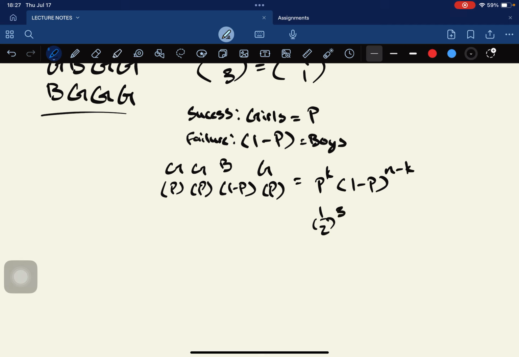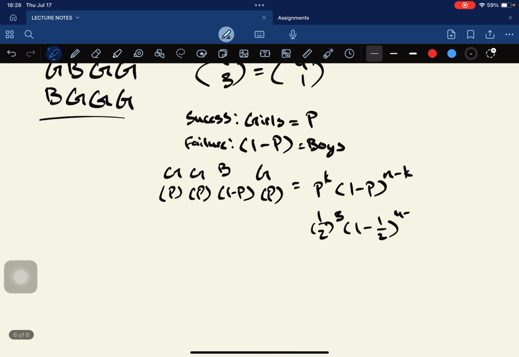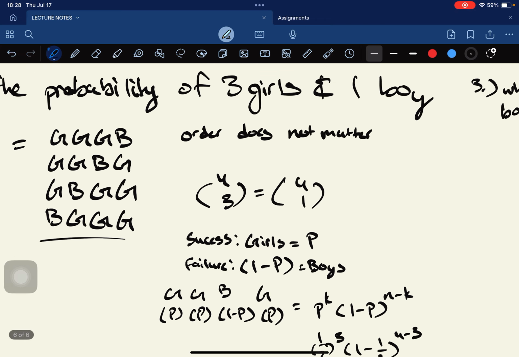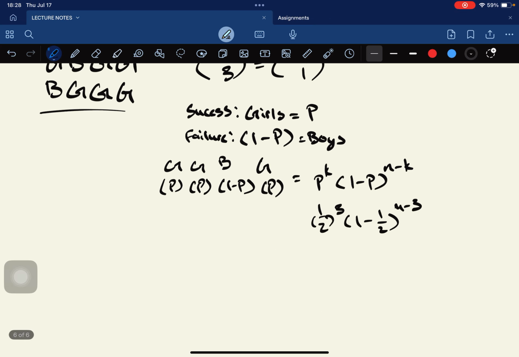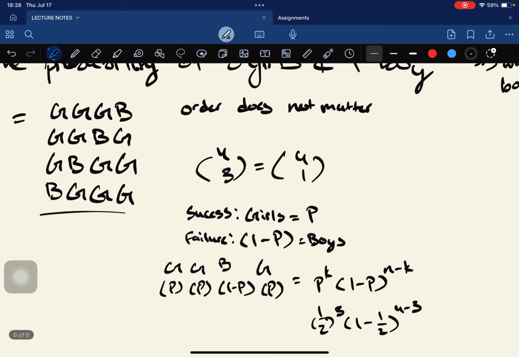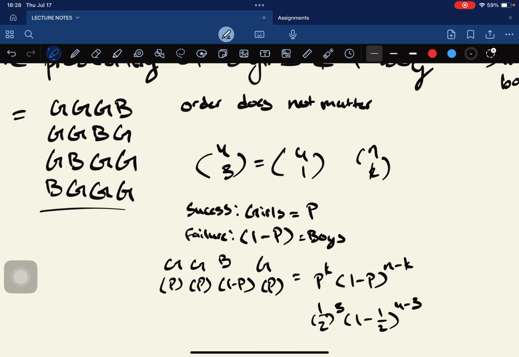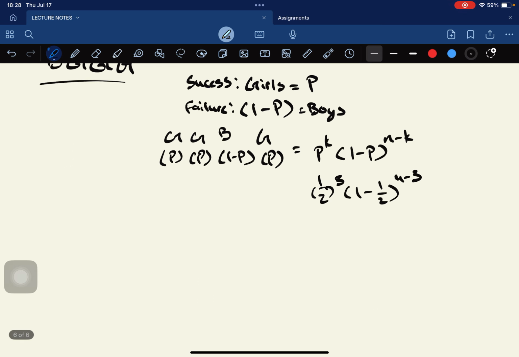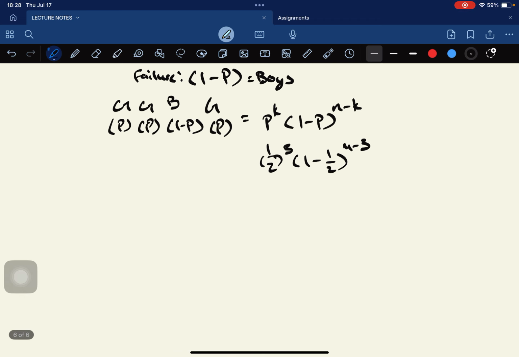Put it as power 3, and then 1 minus 1/2 to the power 1. n is 4 because we have 4 kids in total, and k would be 3, the number of girls. So the combination term would be n choose k. That's it.